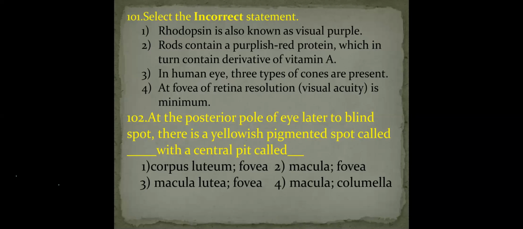That pigment consists of two parts: a protein, opsin, and an aldehyde, retinal. Retinal is the derivative of vitamin A. So the second statement is also correct.